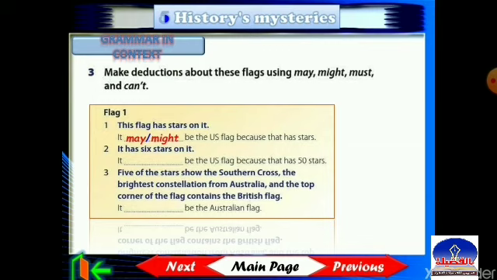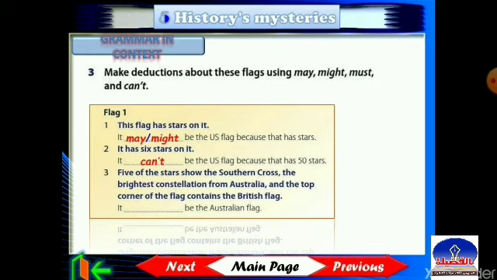Number 2, it has 6 stars on it. So it can't be the US flag because that has 50 stars. So it can't. Why do we use can't? Because we are 90% certain that it is not the US flag.